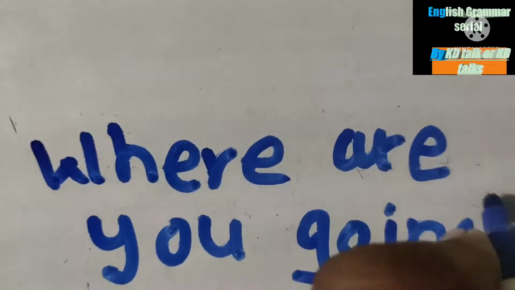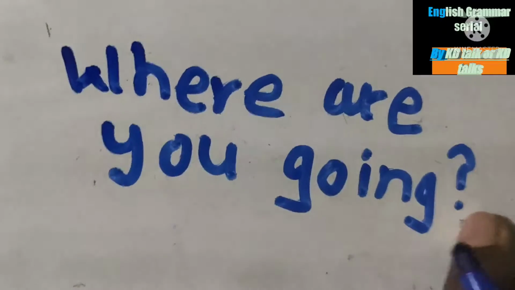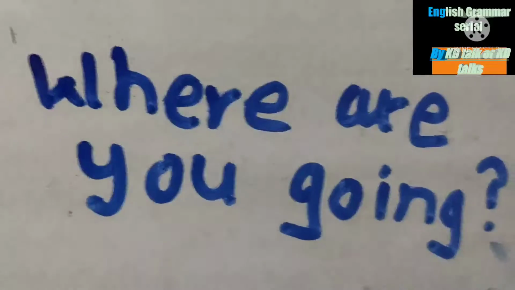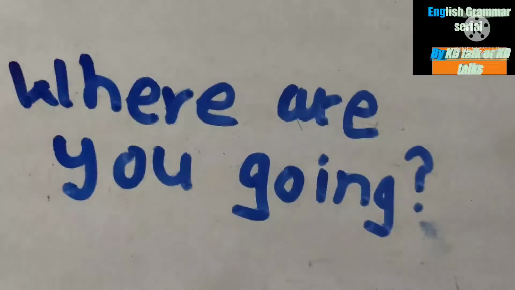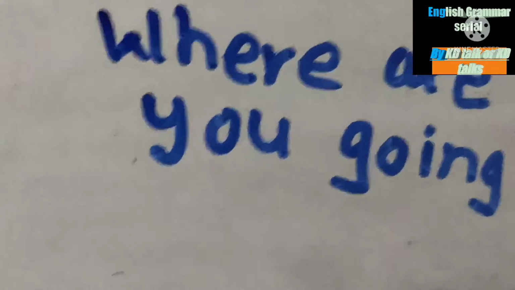This is a type of question sentence, and this is also called an interrogative sentence. Here a question is asked.